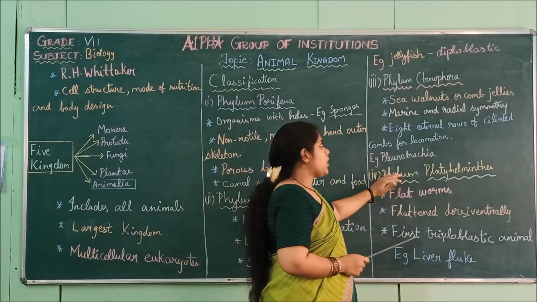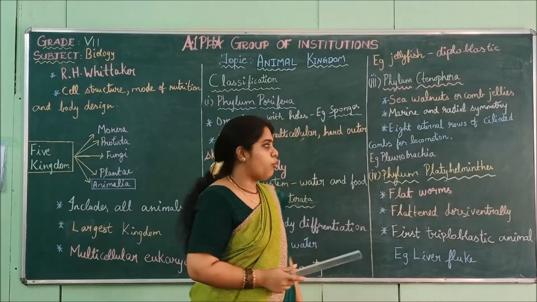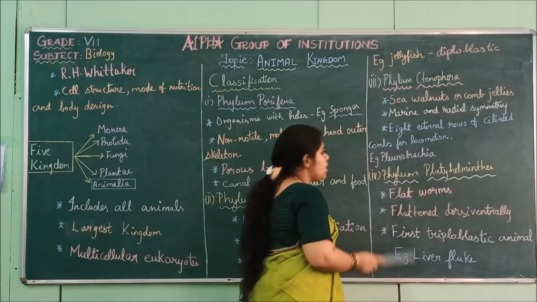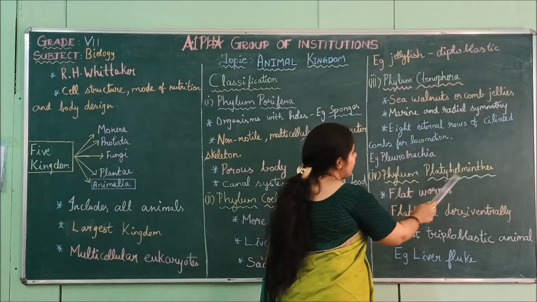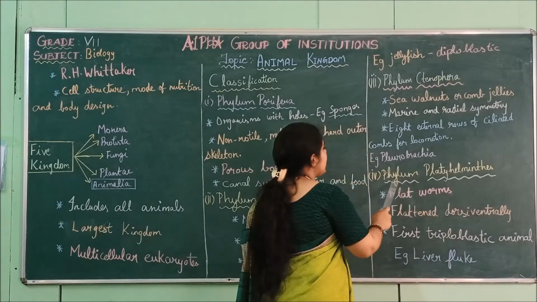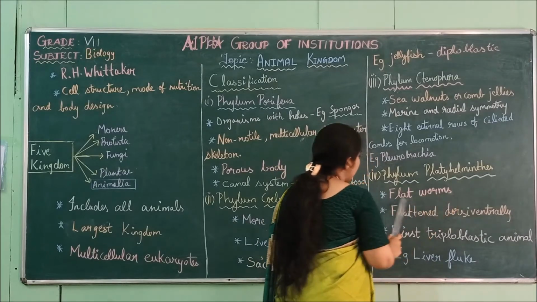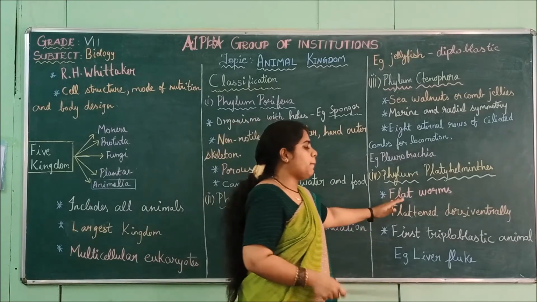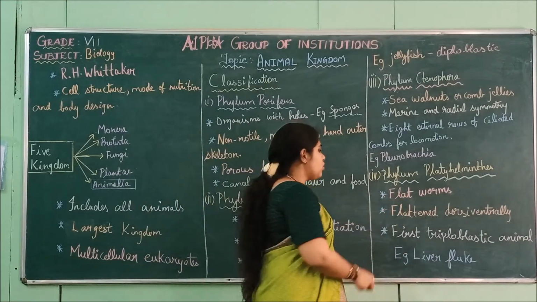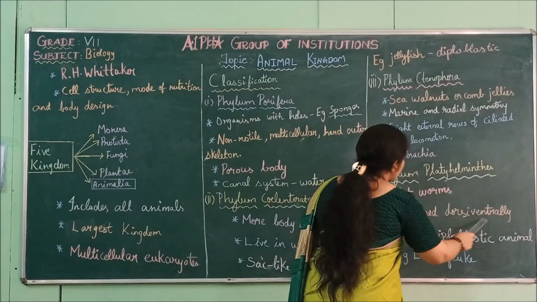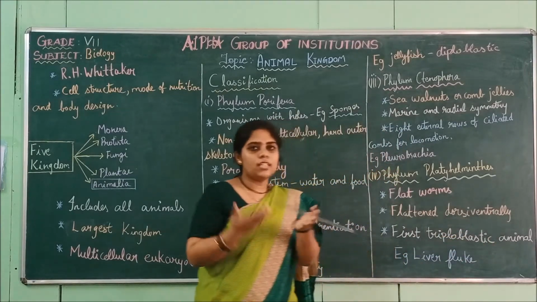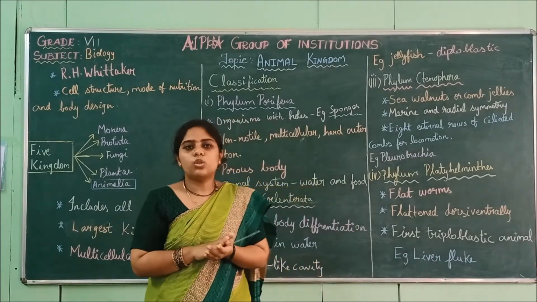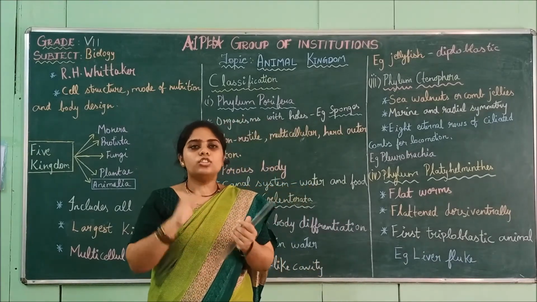So these are the characteristics of phylum Ctenophora. Next is phylum Platyhelminthes. So these Platyhelminthes are flatworms. All the flatworms come under the Platyhelminthes. They are flattened dorsiventrally. That is, from the name itself we can tell they are flatworms. Their body will be flattened.